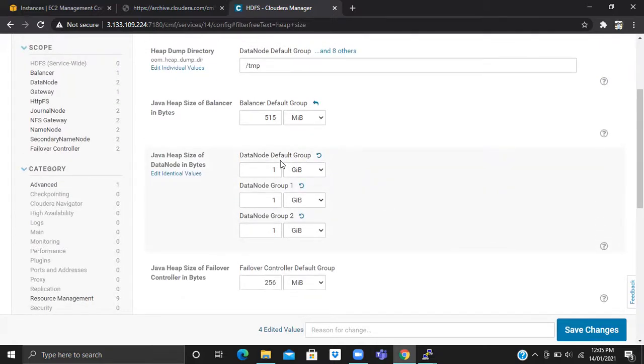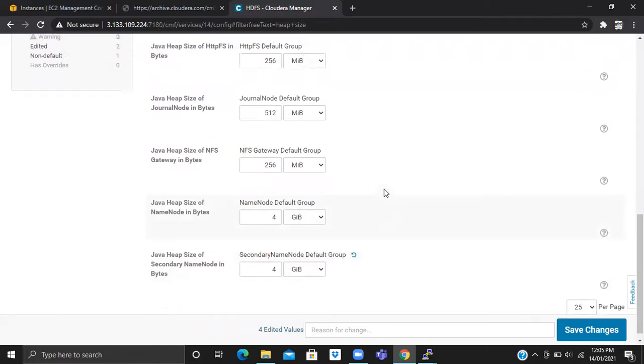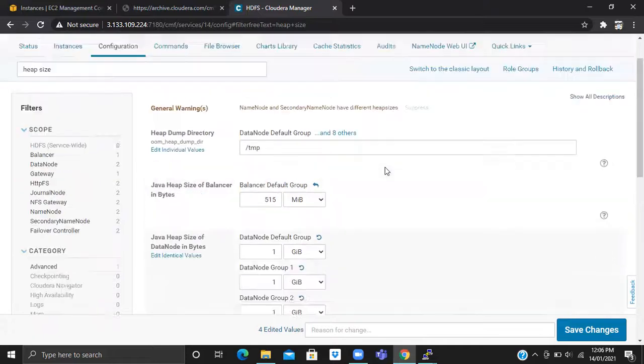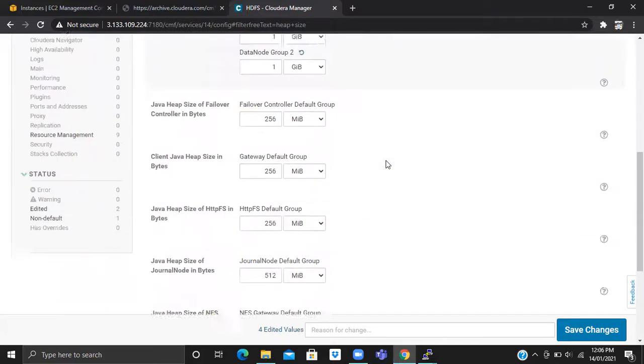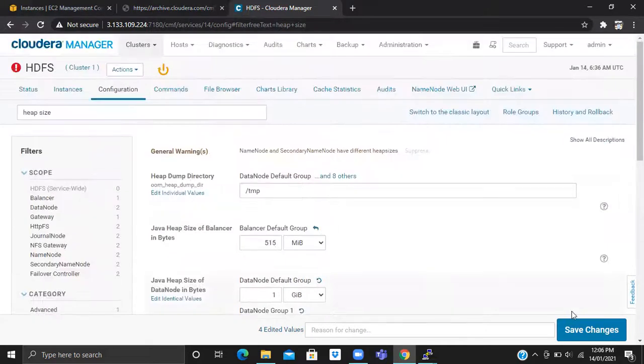Whatever you are mentioning in the name node, you have to keep it the same in the secondary name node also. So I kept 1 GB, so I should keep 1 GB too, right? No, it's a name node. It is taking more. I think 4 GB is fine for the data node. And for the name node, it is the same. Yeah, 4 and 4. Okay, just save the changes.